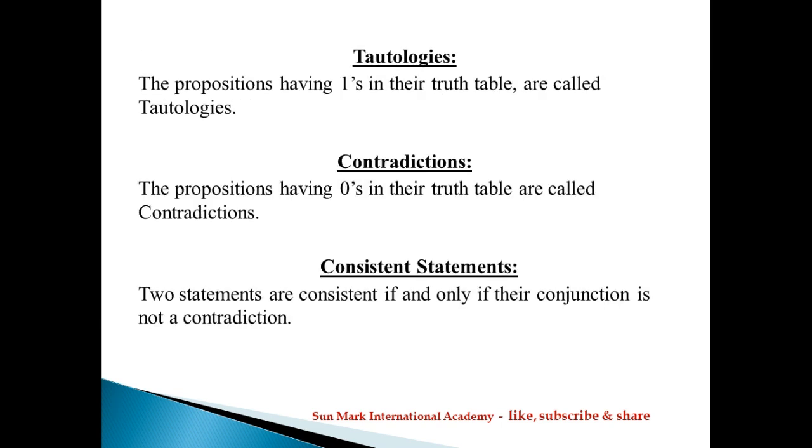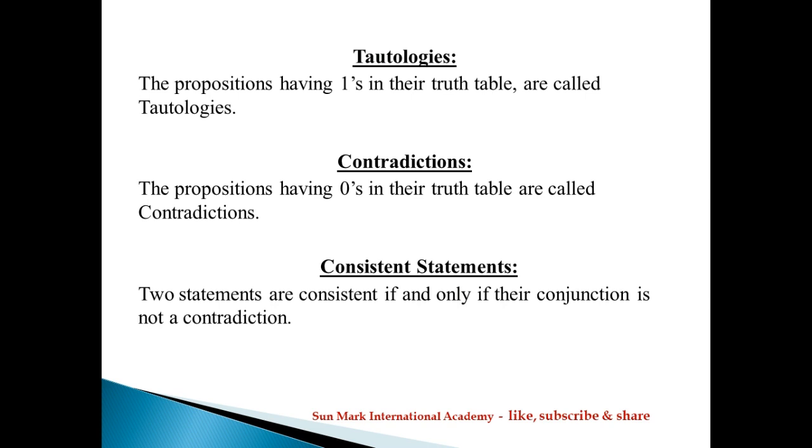Tautologies: the propositions having all ones in their truth table are called tautologies. Contradictions: the propositions having all zeros in their truth table are called contradictions. So when we draw a truth table and the output is all zeros, then it is a contradiction. If it is all ones, it is a tautology.